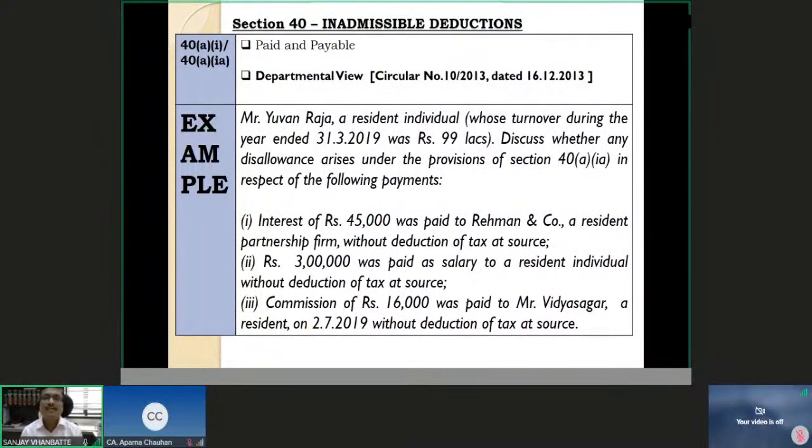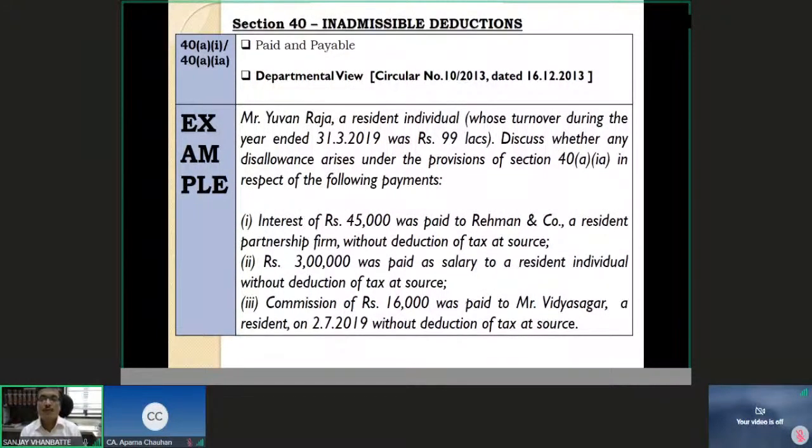And on this, we take this last example, and then we will stop for today. This is on section 40A(ia), read with section 44AB and read with the TDS provisions. Let us see. This is the example from the manual only. Mr. Yuvraj, a resident individual whose turnover during the year ended 31st March 2019 is rupees 99 lakhs.